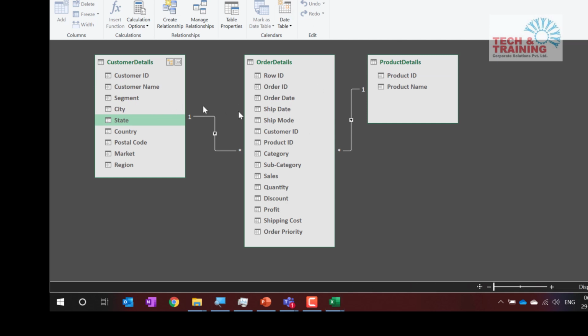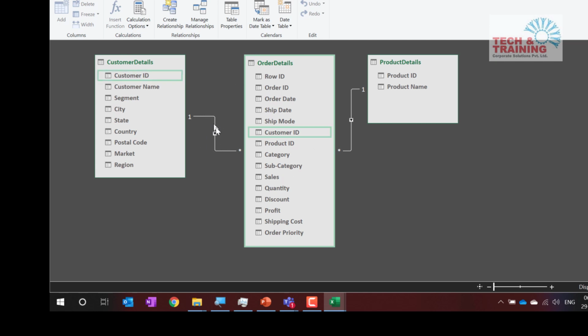Now, what do we do here? If we are looking at either side of this column, which column do we have to get the data from? Let's say in order details, I want to identify which region this customer belongs to. I repeat, in the order details, I want to get the data from customer details, like region name. Which region does this customer belong to? I repeat, in the order table, I am going to do VLOOKUP here, and I need to get the data from here. Now, which side of this relationship are we on?